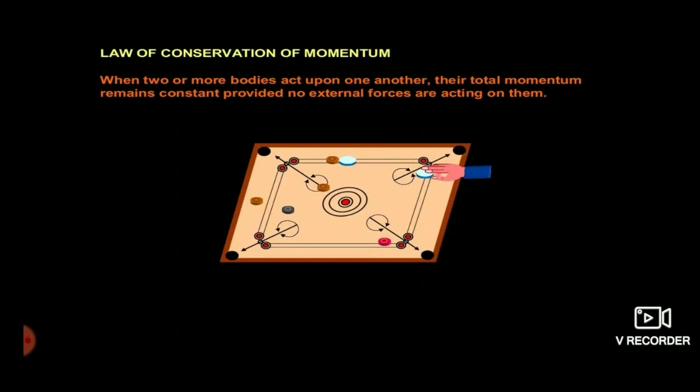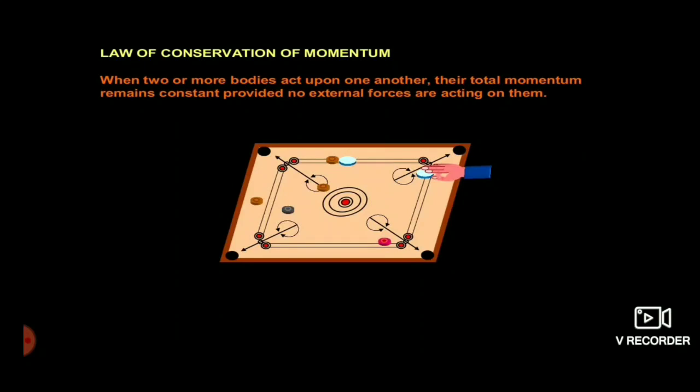So the statement of the law of conservation of momentum is: when two or more bodies act upon one another, their total momentum remains constant provided no external forces are acting on them.